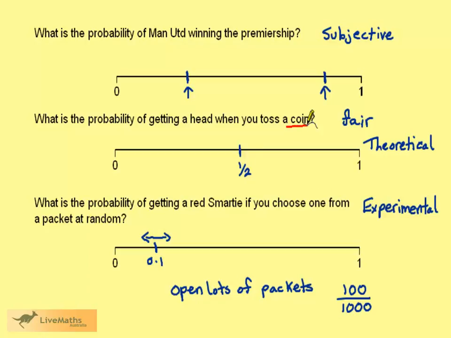Note in the situation with our coin, we assigned a theoretical probability by assuming that the coin was fair. If we didn't know this, we could easily have performed an experiment in the same way that we did with the Smarties. We could toss the coin lots and lots of times and count how many heads we get.